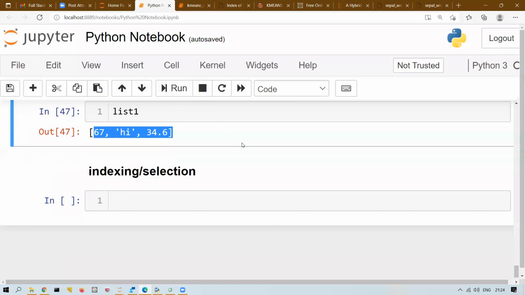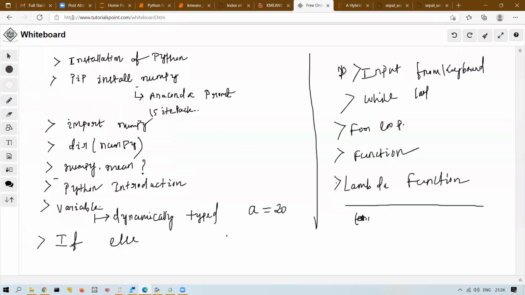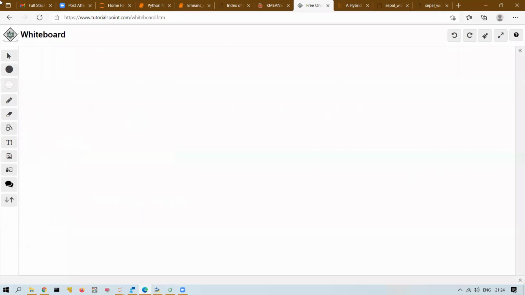Let me give you one example. Before we go to the coding section, let me first explain, because you need to understand the indexing. Let me first write how it works. For example, this is my list1, and this is how the list looks. First element is 20, second element is 20.1, third element is 35, fourth element is 45.4.